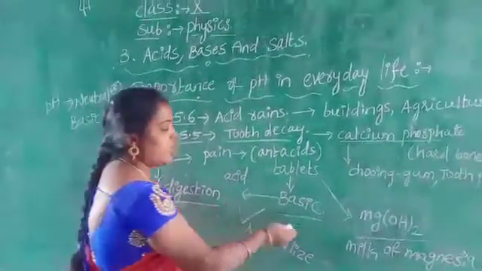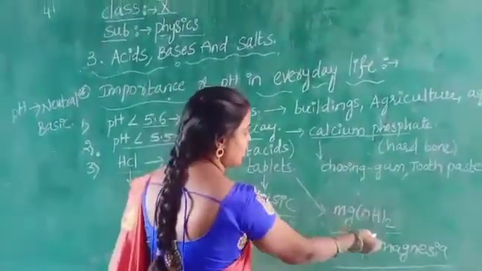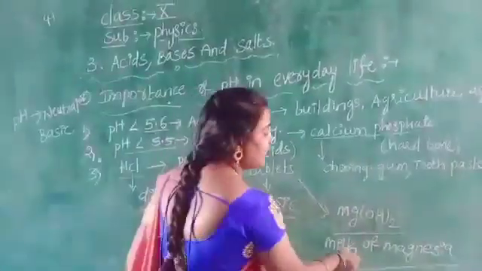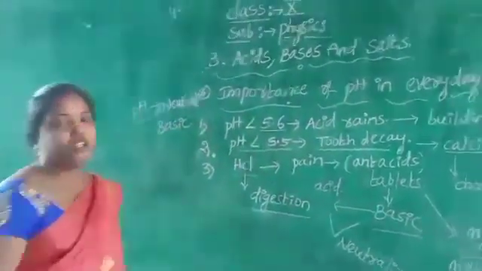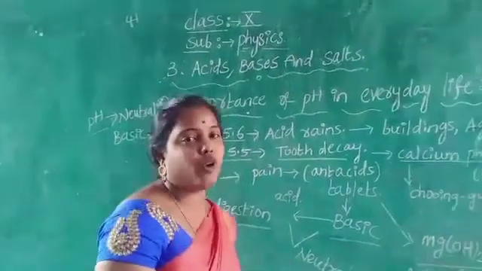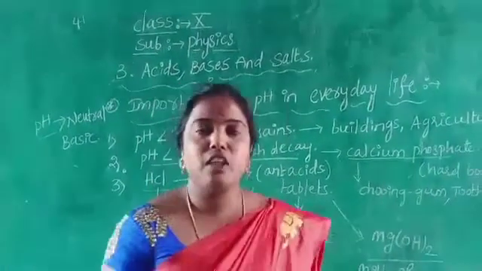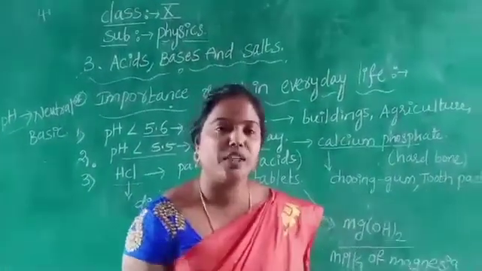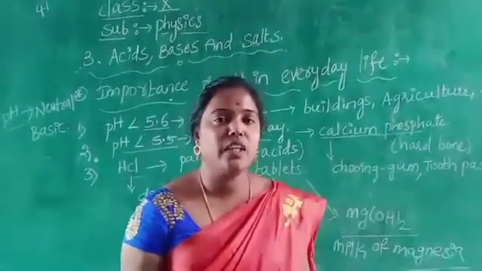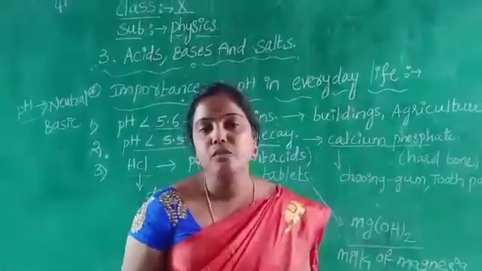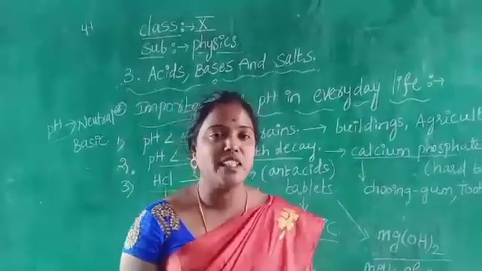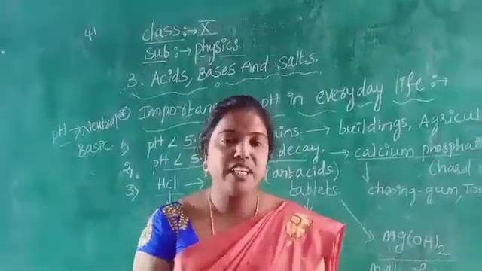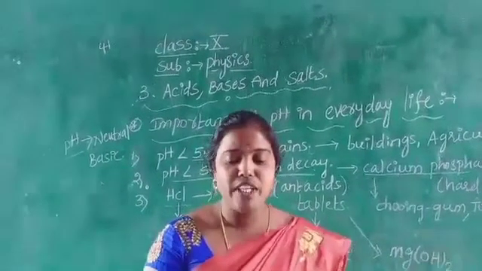What is the antacid tablet? Magnesium hydroxide. It is also called milk of magnesia. Then pH is very useful for our soil. Before planting your crops, you must test the pH of the soil. If it is acidic in nature, it will destroy your plants. If it is basic or neutral in nature, it is good for crops. Like this, pH is very essential to our everyday life.